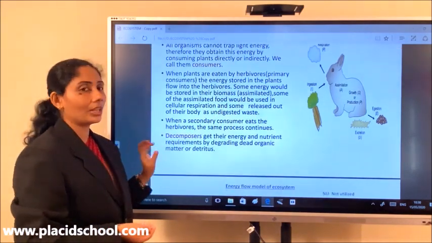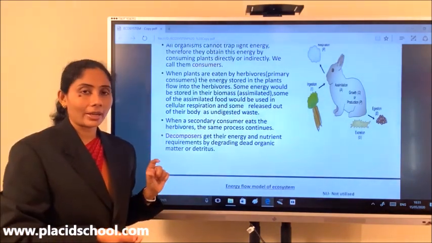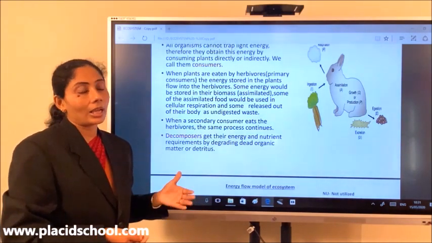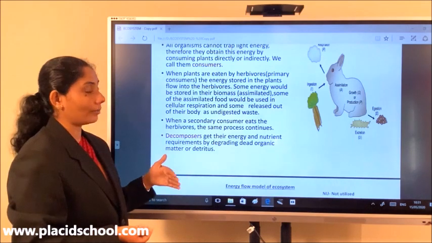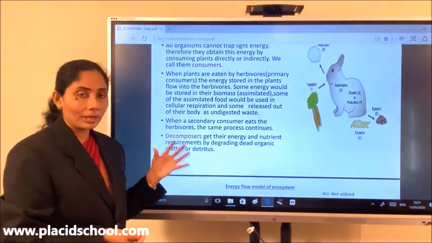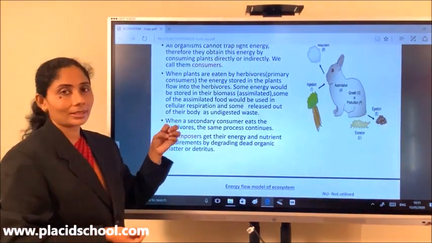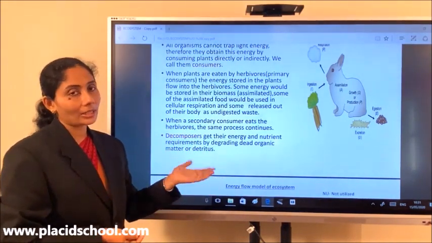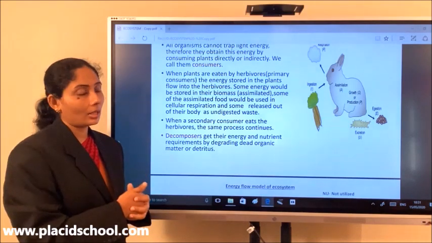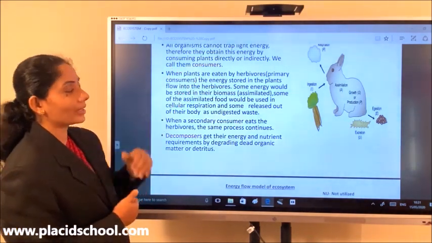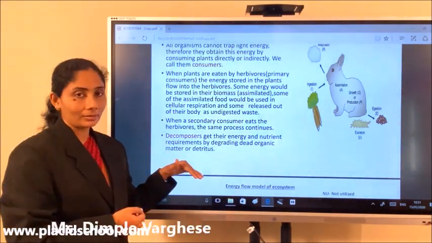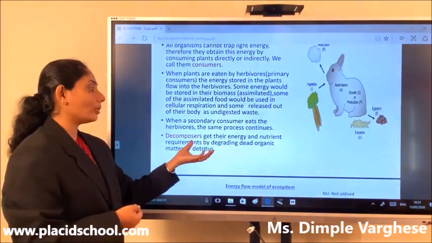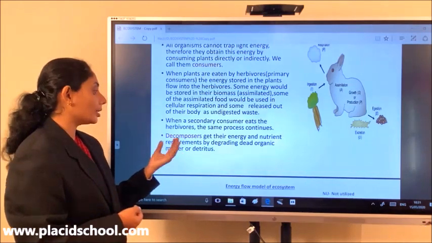So what is the requirement of energy? All organisms require energy to survive, to metabolize, to reproduce and grow, and for their movement. Only plants have the ability to harness light energy and convert it into the chemical energy of food, and other organisms, directly or indirectly, depend on them, and therefore they are referred to as consumers. When these consumers die, the energy in them would be utilized by the decomposers.